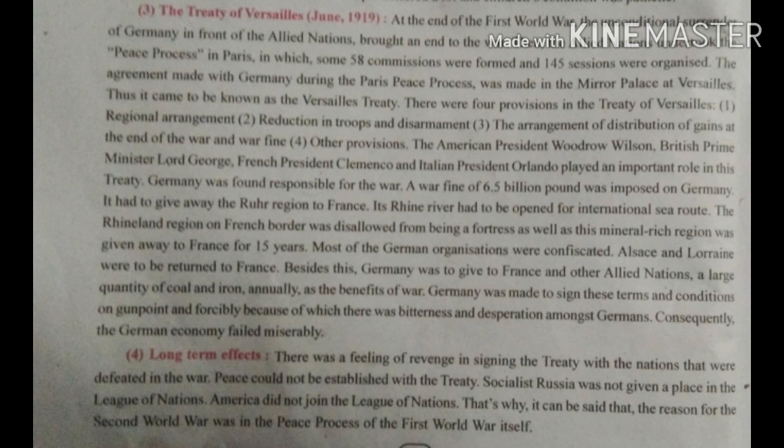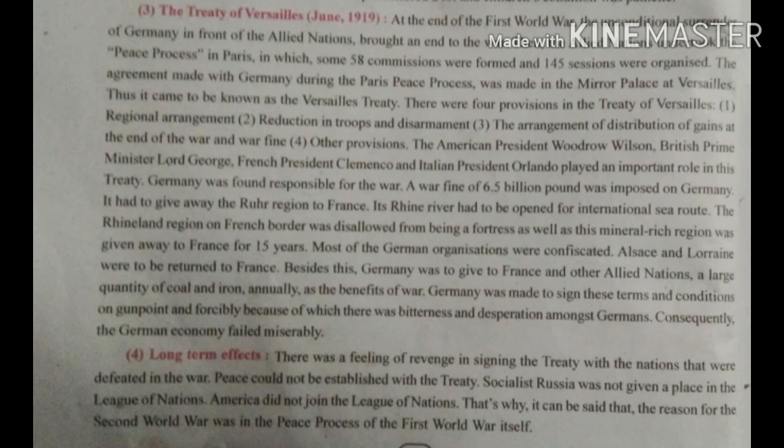Previously Germany had taken 2 regions of France, the Alsace and Lorraine regions, which were to be returned to France. Besides, Germany had to give France and other allied nations a large quantity of coal and iron annually, as the benefits of the war.